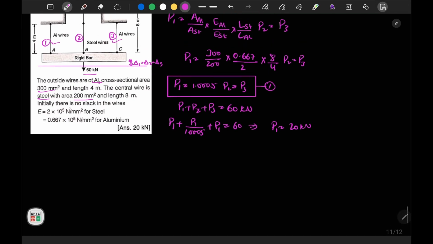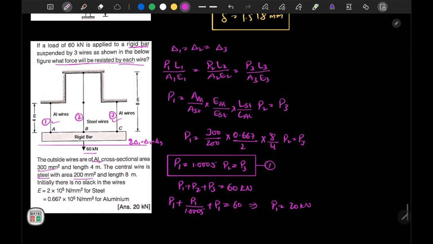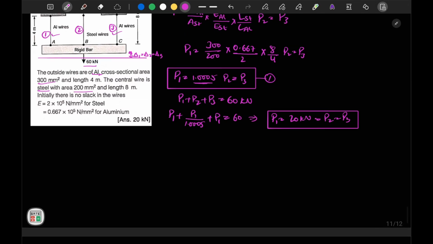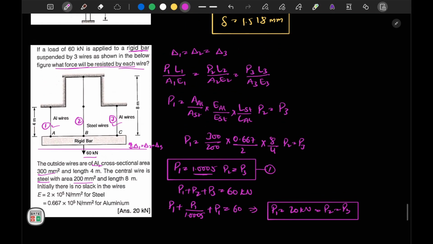It is asked what force will be resisted by each wire. So we have obtained P1 is equal to P2 is equal to P3, about 20 kilonewton. This factor is 1.005, which is almost similar to 1, so the force will be almost equal in all wires. With this we have concluded our question session 1 for the strength of material subject. Okay, thank you.